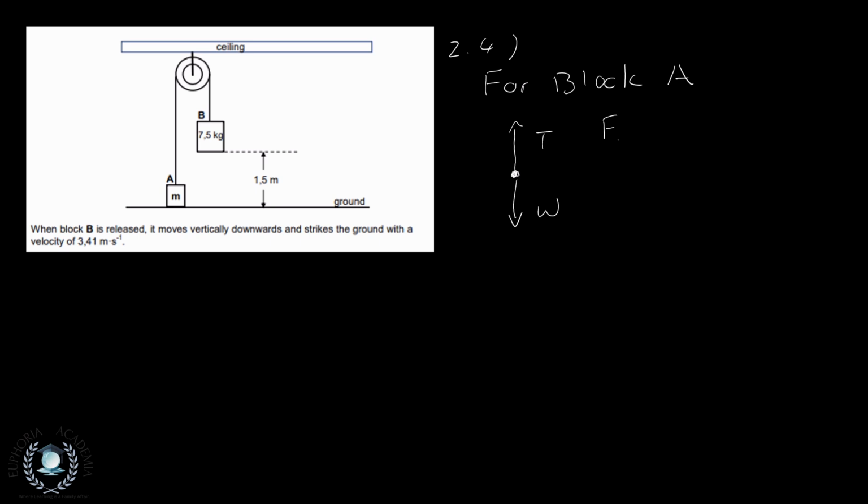So our F resultant is equal to our MA, and from the free body diagram, we'll take up as positive because this thing is accelerating up, so that would make our tension positive and our weight negative. So that's going to be T minus W, where we're looking for M, A, and that's going to be T minus our M that we're trying to find, multiplied by our gravitational acceleration,